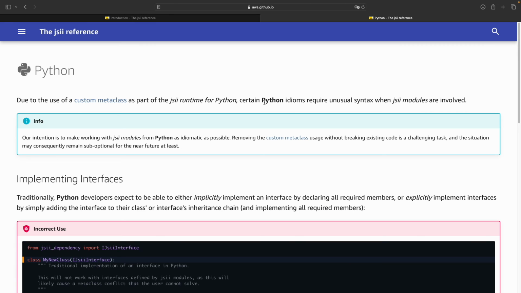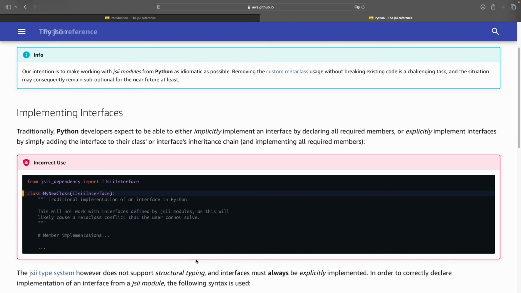With JSII in place, it becomes a little restrictive in some cases to implement the Python idioms, and interface is one of such scenarios.